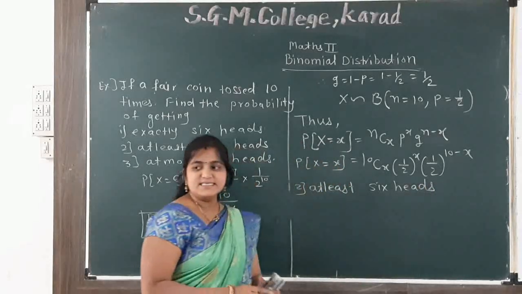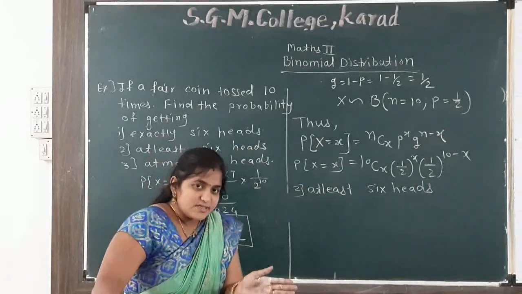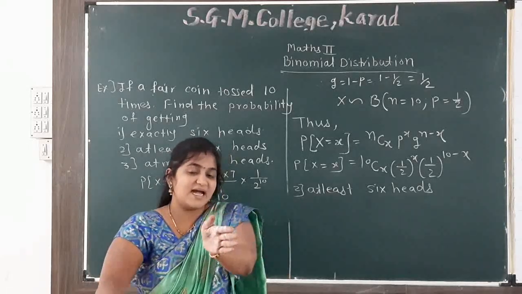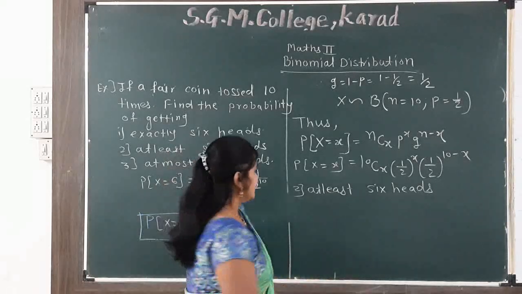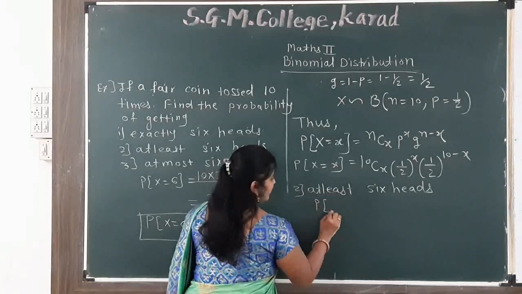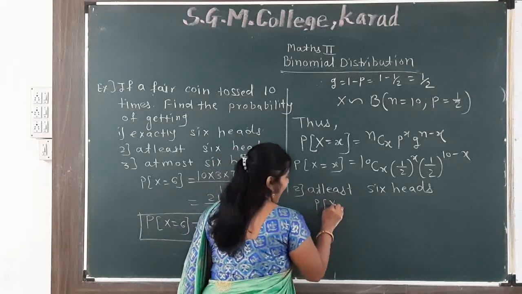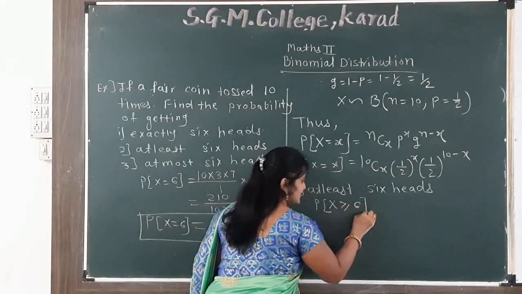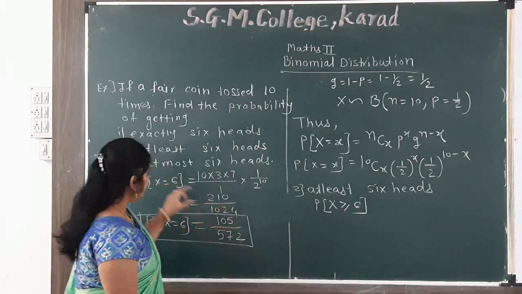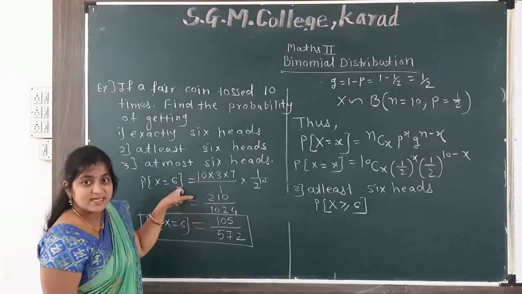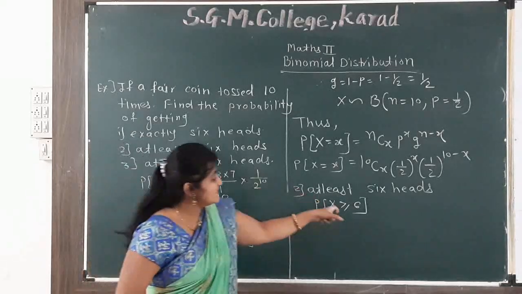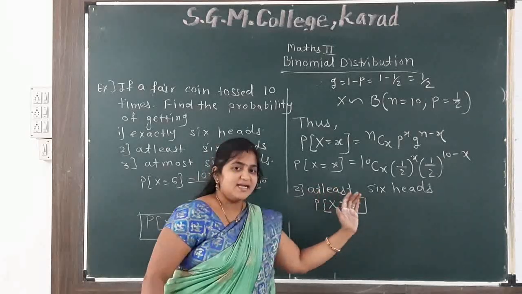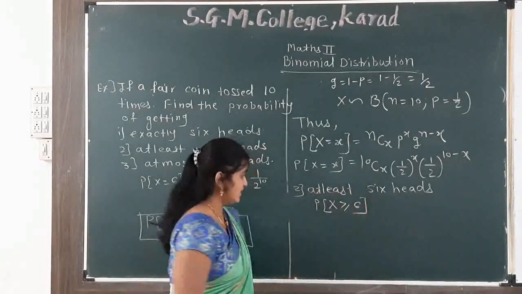At least means maybe 6 हो सकता है या 7 हो सकता है या 8 हो सकता है, 9 हो सकता है या 10 हो सकता है. That possibility, P of, is a probability of at least 6, which means it's greater than or equal to 6. Exactly, that time it is equal to 6. At least, so it's greater than or equal to 6. So 6, 7, 8, 9, 10, all possibilities come here.